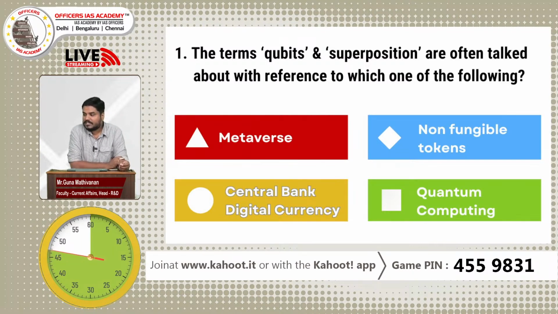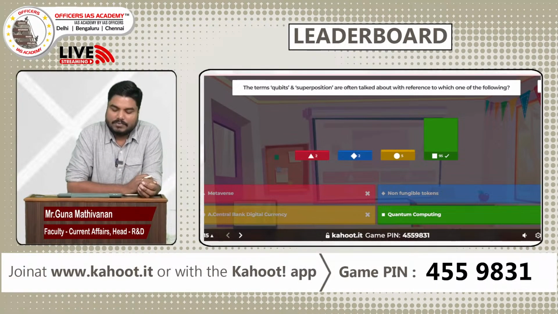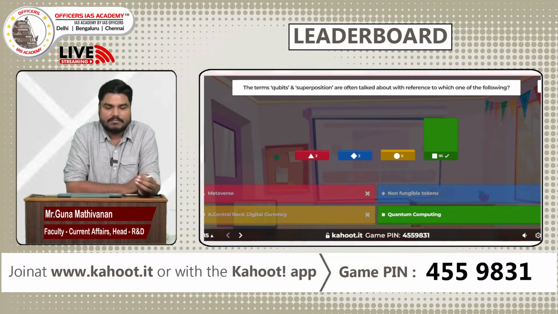We have 25 more seconds and we have got almost 100 answer responses. 15 more seconds. Last 10 seconds. 5, 4, 3, 2, 1. Time up. So qubits and superposition are related to quantum computing.